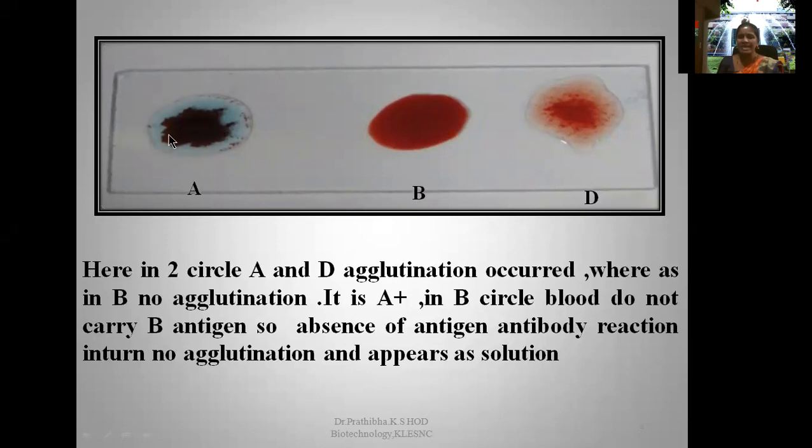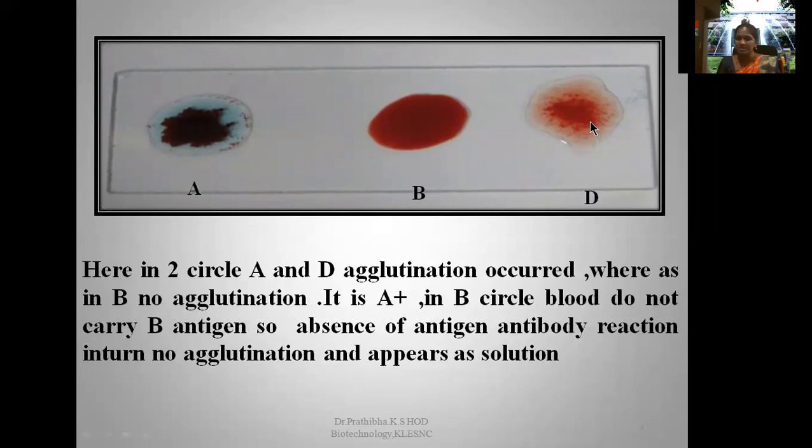When you have the A antigen here and you treat with antisera A, the antigen A present on the RBC and antisera A interact with each other, an antigen-antibody reaction happens, and agglutination can be seen. In the same blood sample, on the RBC surface there is only A antigen. There is no B antigen, so when you treat it with B antisera, there is no agglutination, no clumping.